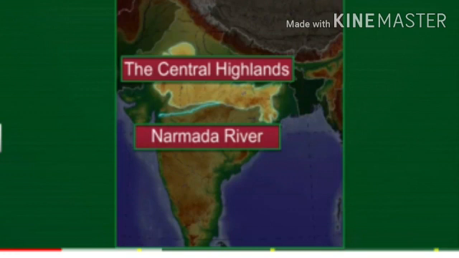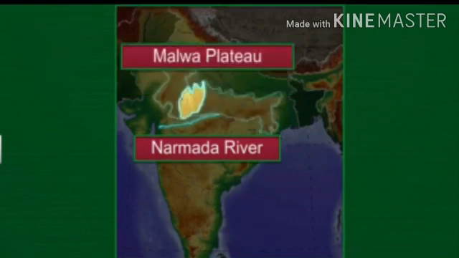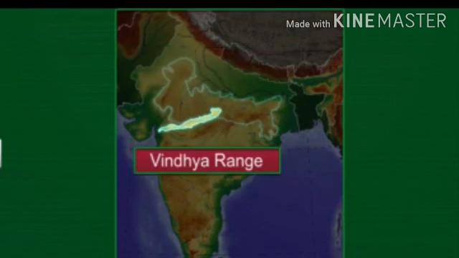The Central Highland refers to the portion that lies north of the Narmada River. It covers a majority of the Malwa Plateau. The Vindhya range forms the boundary of the Central Highland.